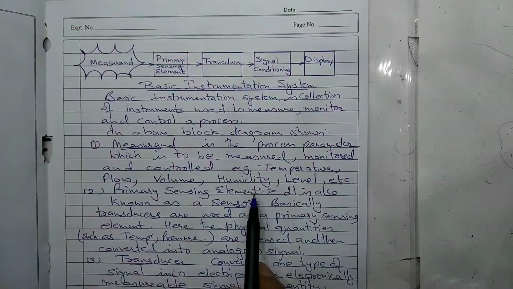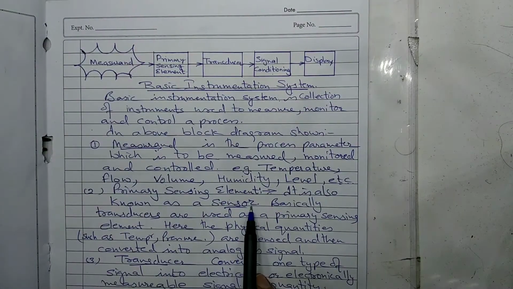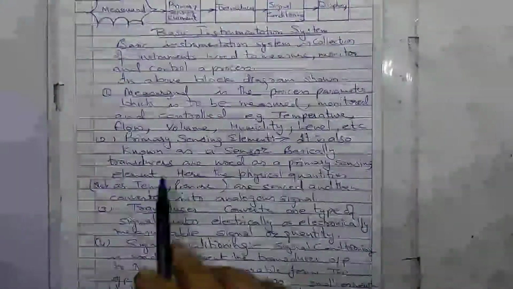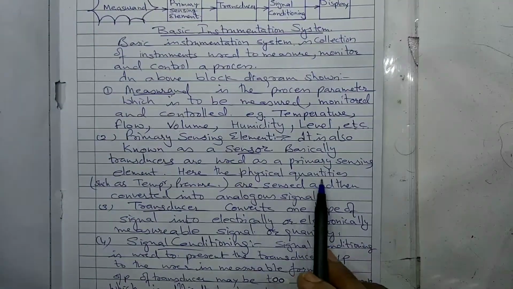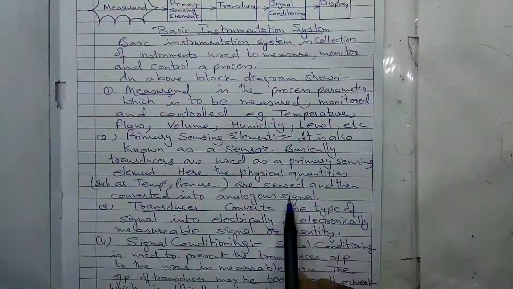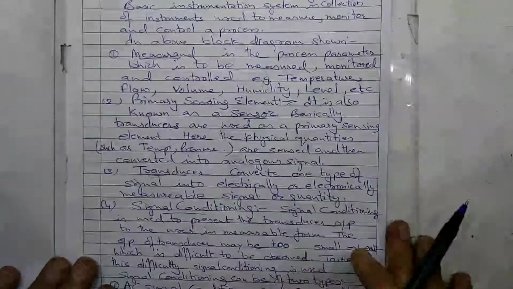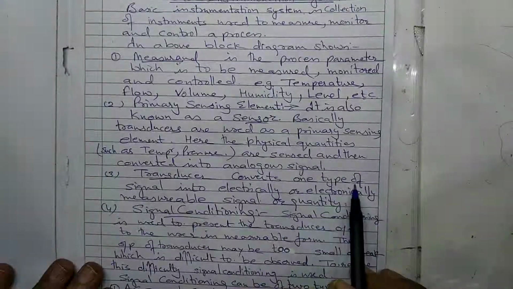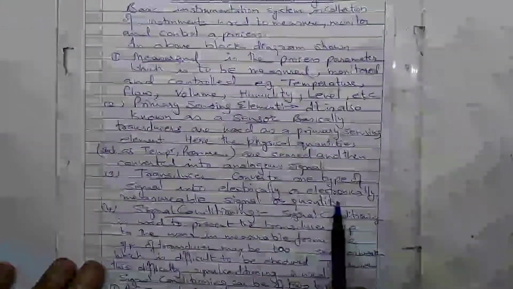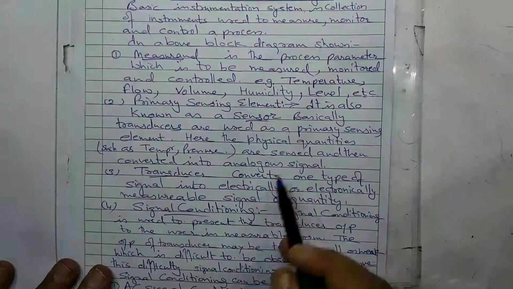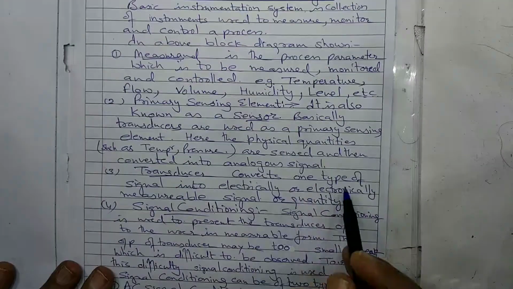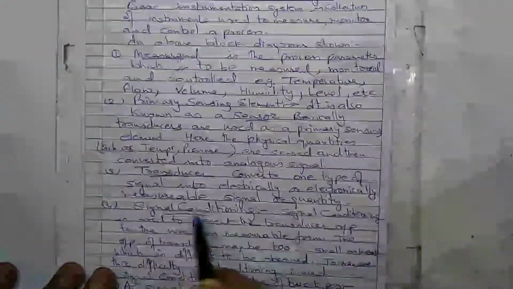Then it is primary sensing element. It is also known as a sensor. So basically, transducers are used as primary sensing elements. Here, the physical quantities such as temperature, pressure are sensed and then converted into analogous signal. Transducer converts one type of signal into electrically or electronically measurable signal or quantity. That is called transducer. Basically, it converts one form of energy into another form of energy which is measurable electrically or electronically.